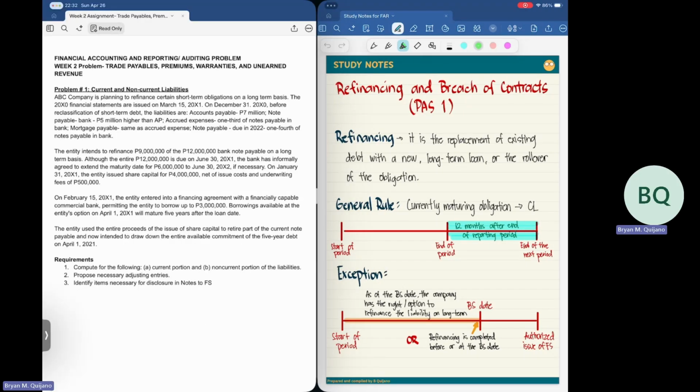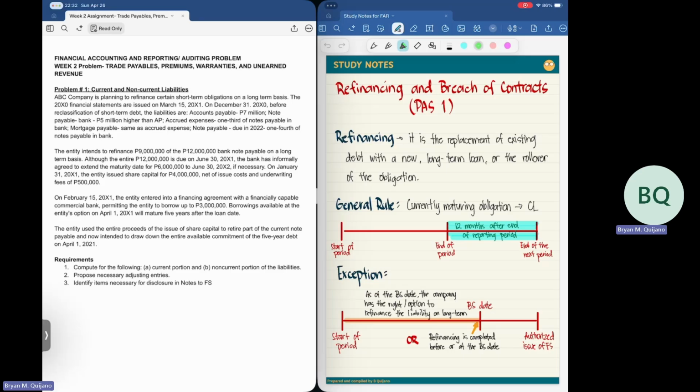In this problem, we are required to compute for the current portion and for the non-current portion of the liabilities. Then we have to come up with proposed necessary adjusting entries, and we have to identify necessary items for disclosure in the notes to financial statements. According to PAS 1, refinancing is the replacement of existing debt with a new or with a long-term loan or the rollover of the obligation.